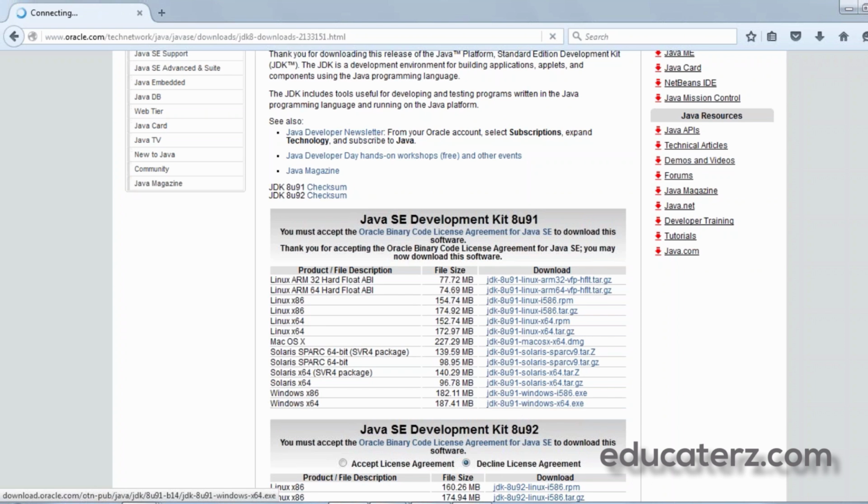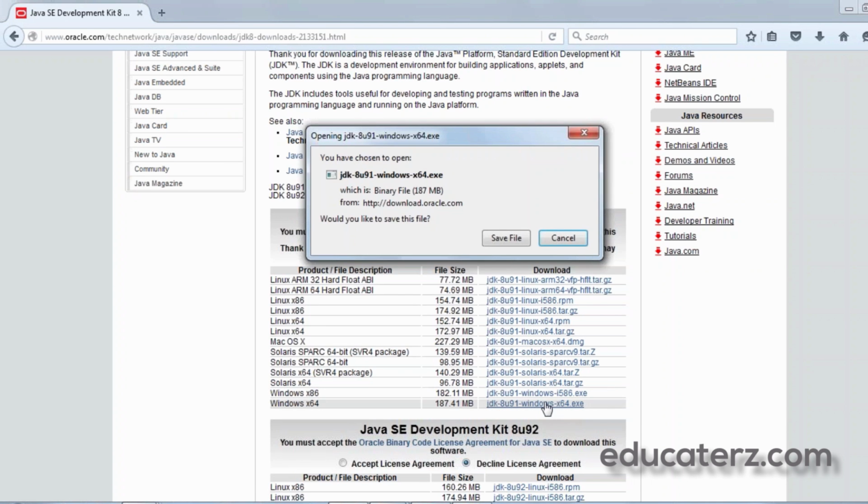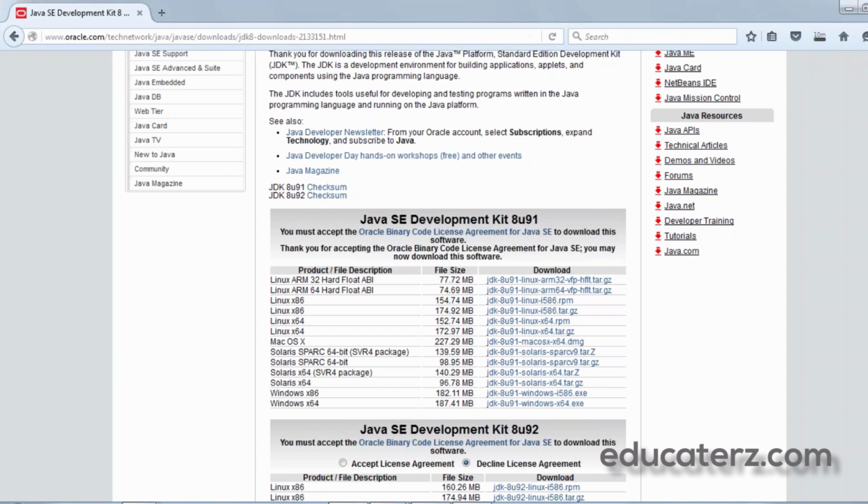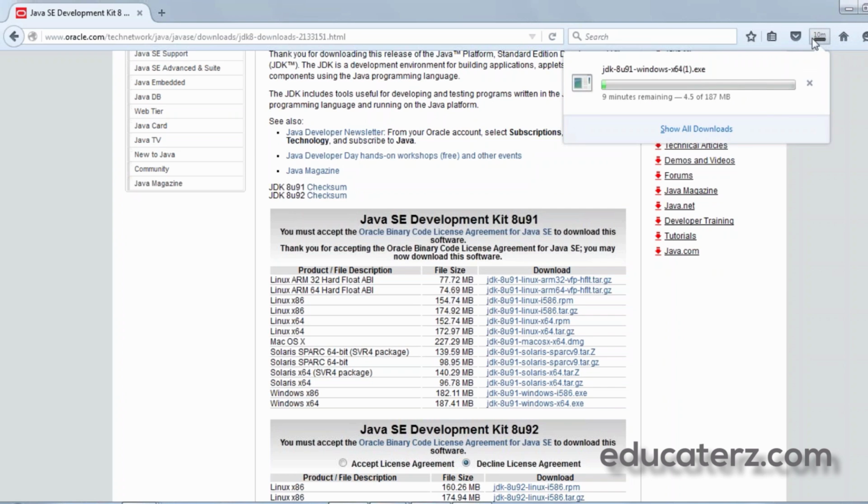When you click on this link, your download starts and it will ask you to save a .exe file. When you click on save file, your download starts, and this would take a minimum of 10 to 15 minutes. Once you download the .exe file, double click on it and install Java on your system by following the instructions.